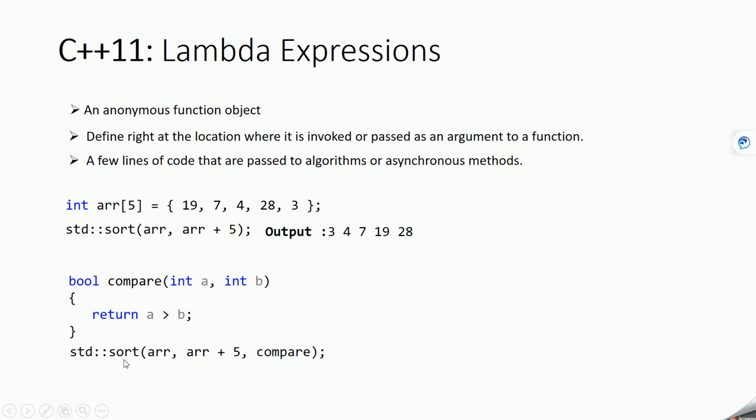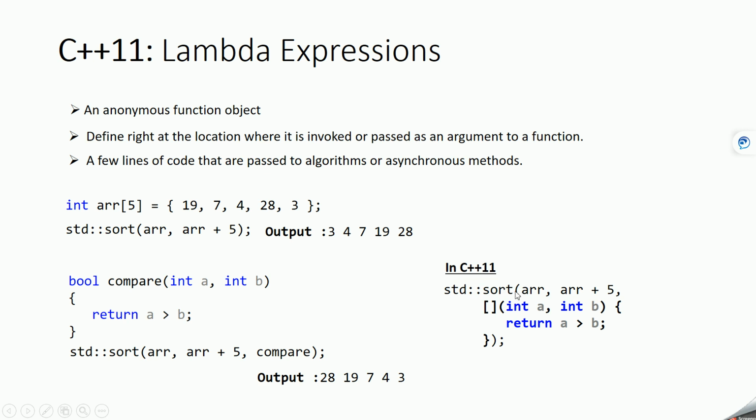In this case the sort function will use this compare function and return the result in descending order. So here we are creating a function and passing it to the sort function. If you see, this compare function will be used only once and is not going to be used further. So instead of defining the function separately, you can use a lambda expression and perform this same operation this way.